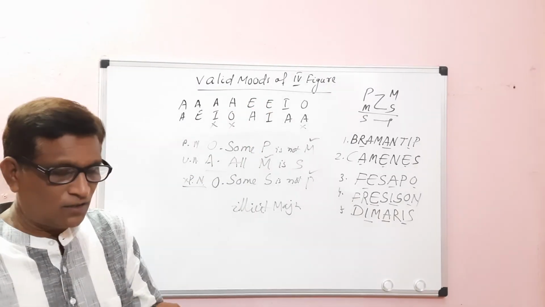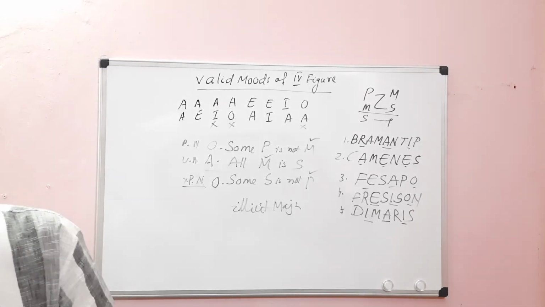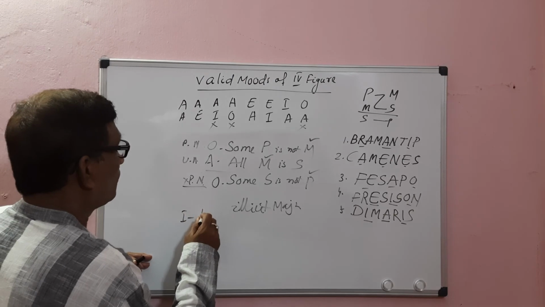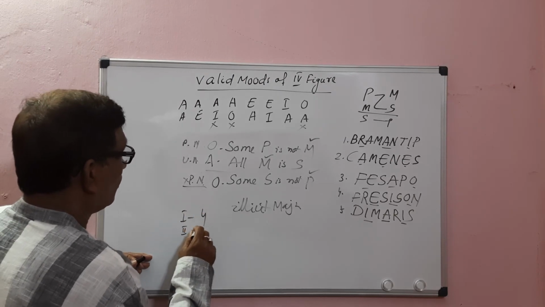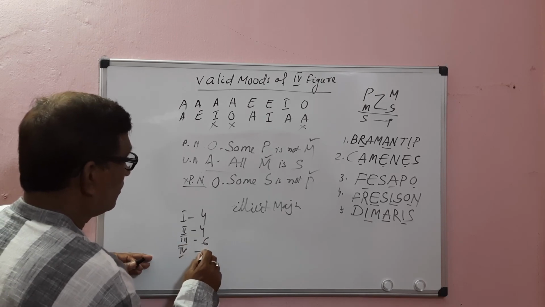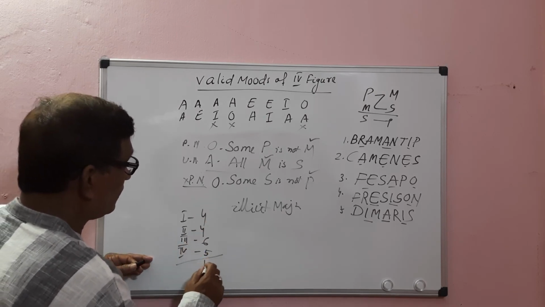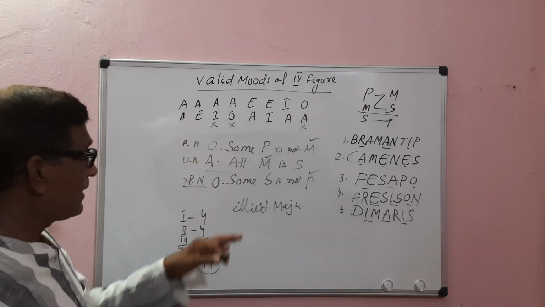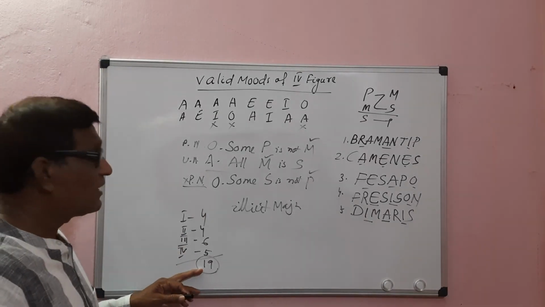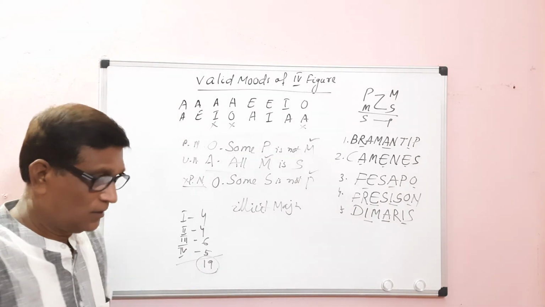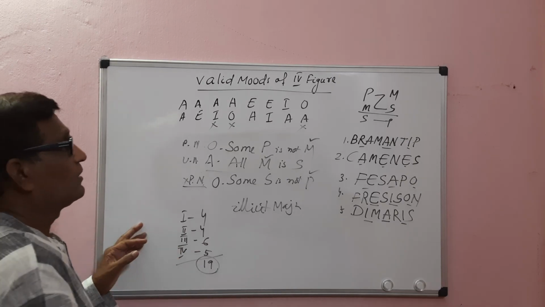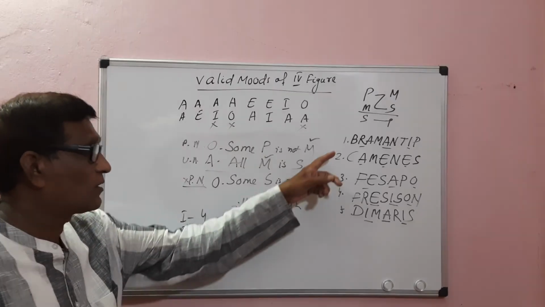We have already discussed there are 4 figures. Out of these 4 figures, in the first figure we got 4 valid modes, in the second figure 4, in the third figure 6, and in the fourth figure 5. In total we got 19 valid modes. Out of 4 figures we got only 19 valid modes. These are the valid modes of the 4 figures. Thank you.